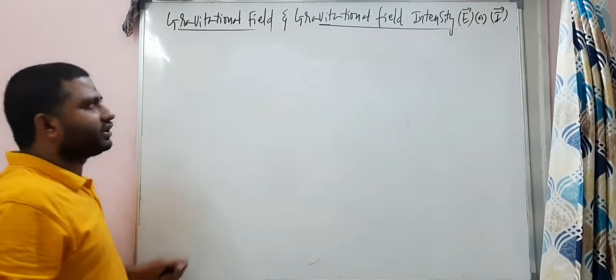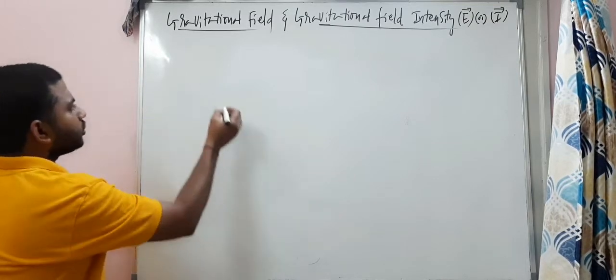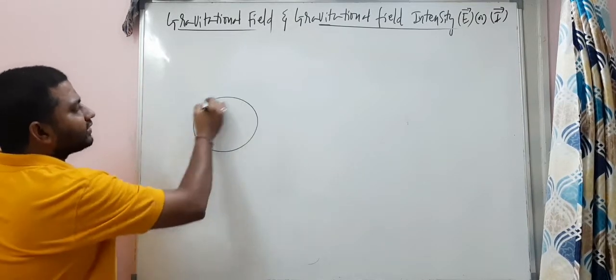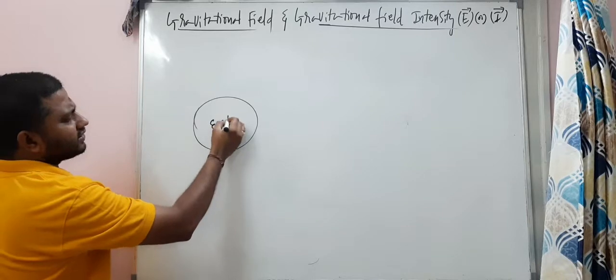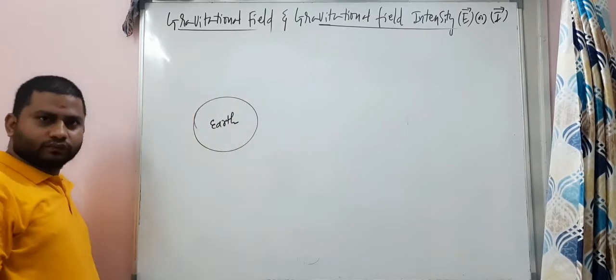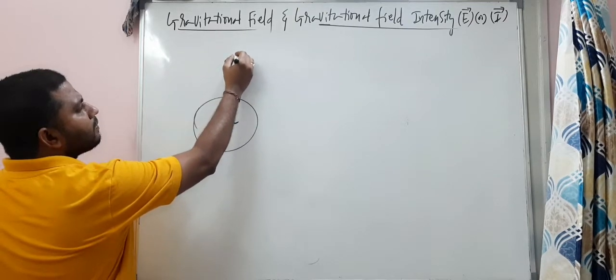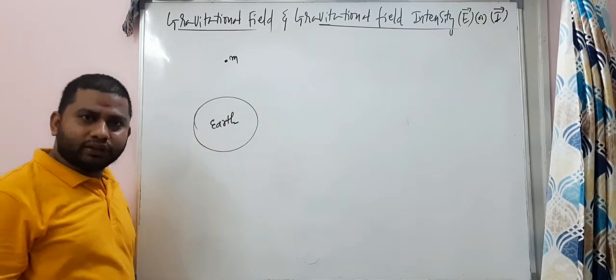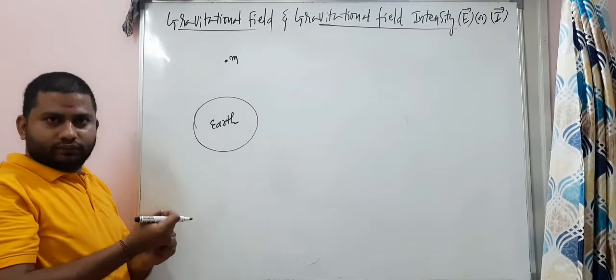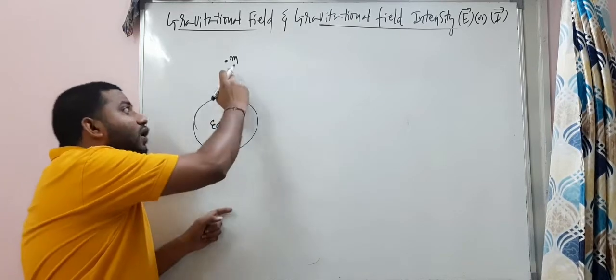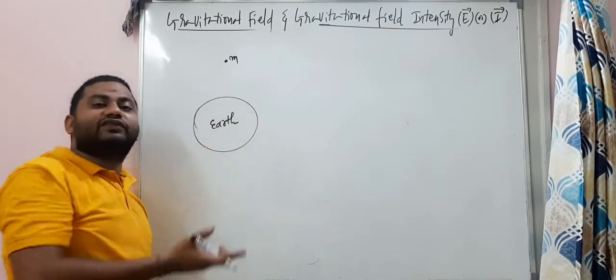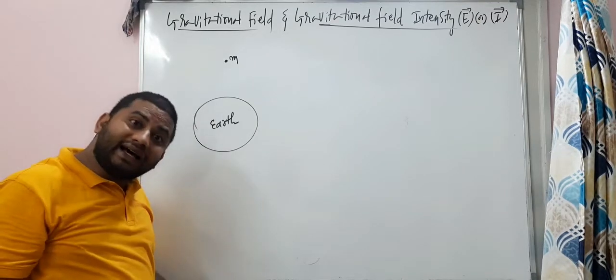Let's talk about the gravitational field. It is so simple. Imagine this is the earth. If I keep a small mass m here, what happens? This earth will pull it. And of course, the small mass m also pulls the earth.